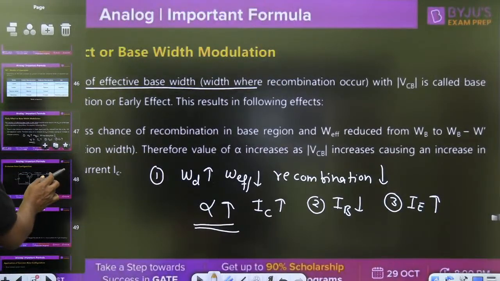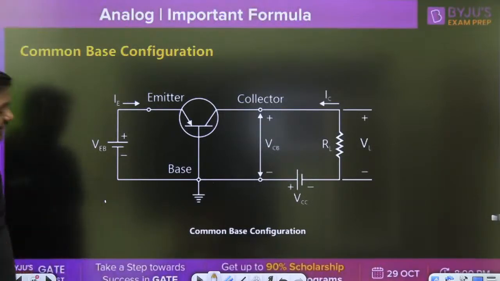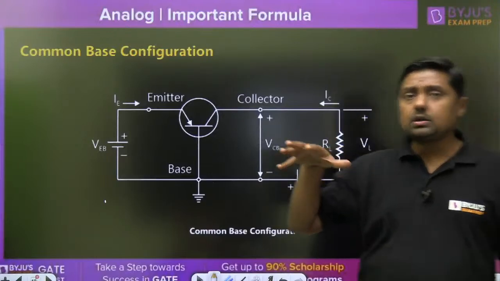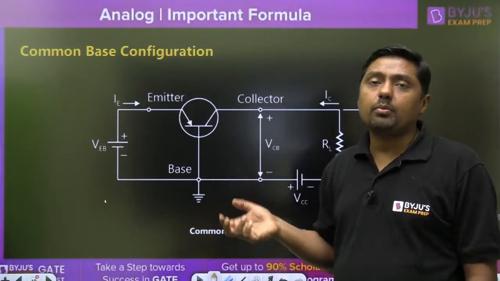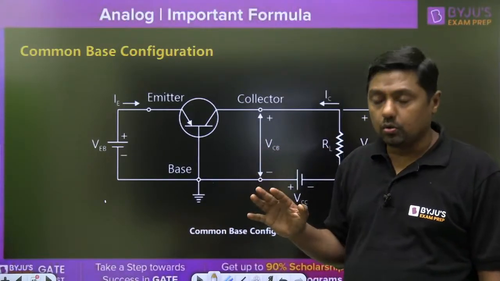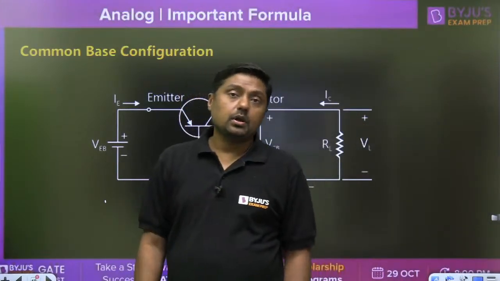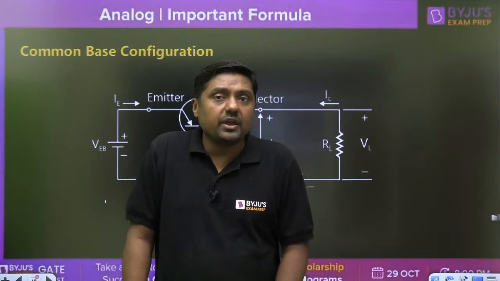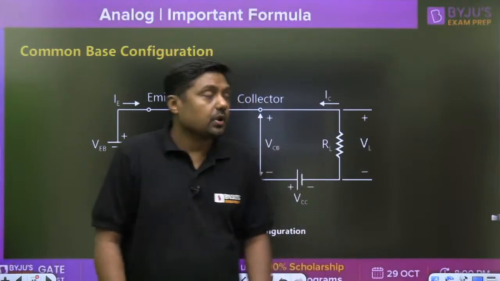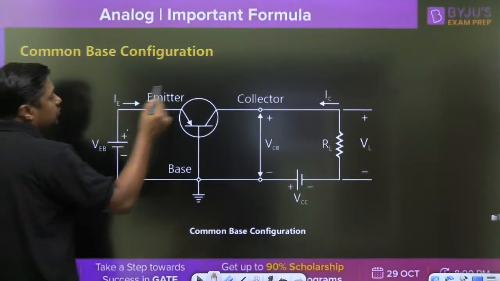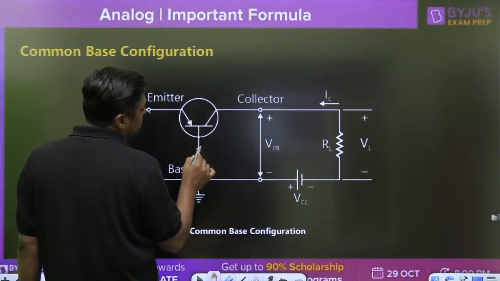Now, there are different types of configuration here. Some students say that if a particular terminal is ground, then we can say it is common base, common emitter or common collector. No. You have to watch the input and output. We have three terminals: base, emitter, and collector. If we give input to the emitter and take output from the collector, then it is called common base.